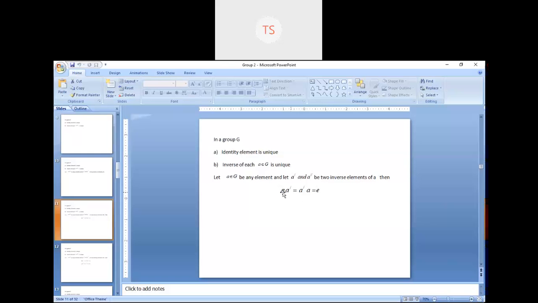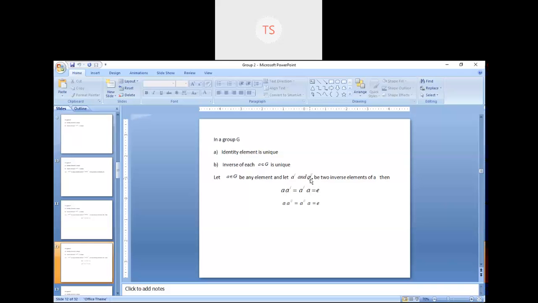Okay. So here also I have taken any element small a, and the inverse of small a is a dash. Okay, this is only a symbol. This a dash represents the inverse, like 2 and half. So if a is 2 and a inverse is half, then if you multiply 2 and half, you will get the identity. Okay. Now this identity is represented by the symbol small e. Now is it clear? Yes, ma'am. So this is for A dash.